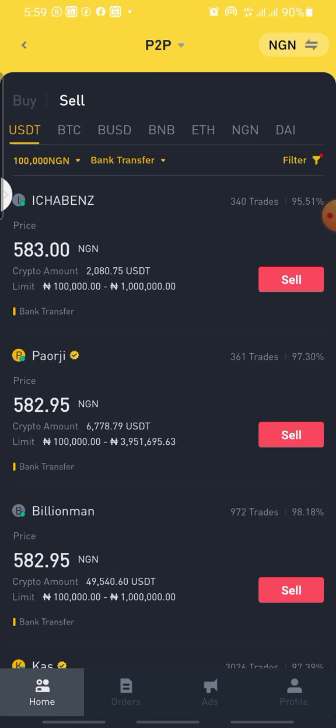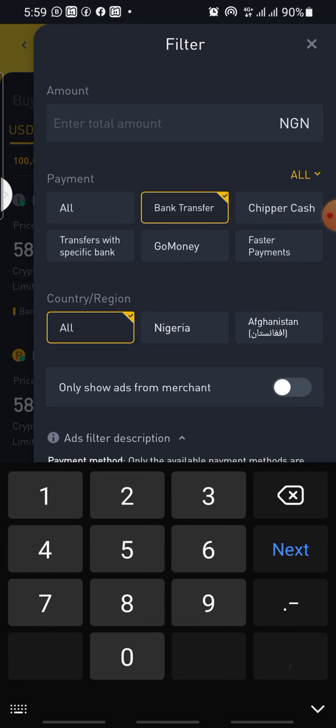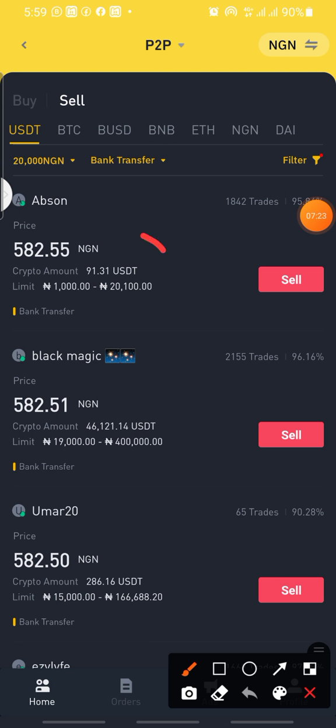So if you filter 20,000, let's see the rate now. You filter 20,000. You see it's 582.55 now. So you are going to buy at this particular rate, 582.55.